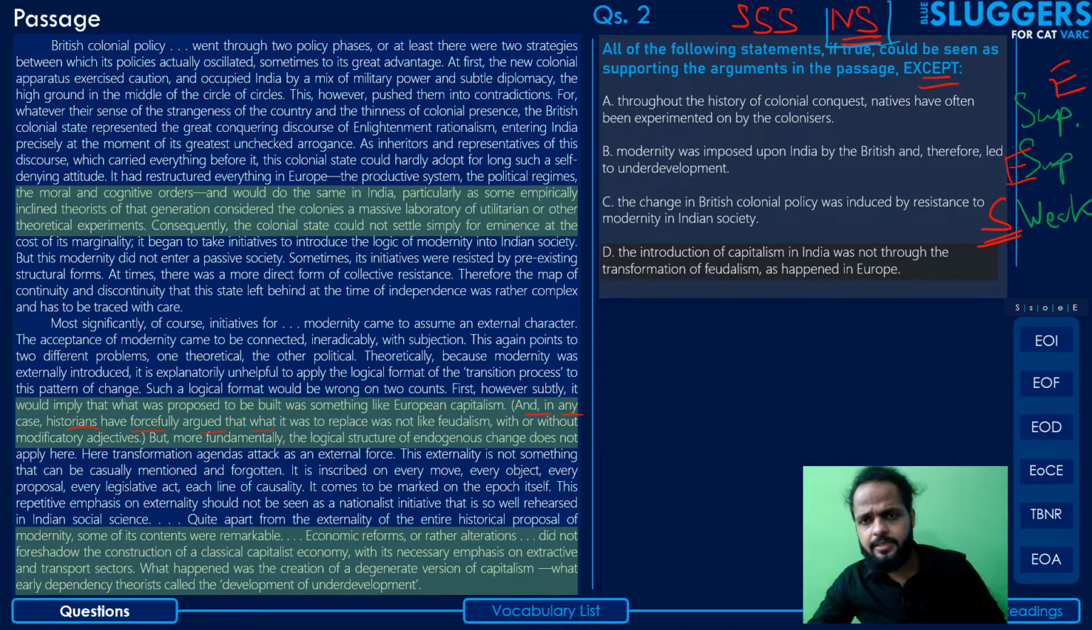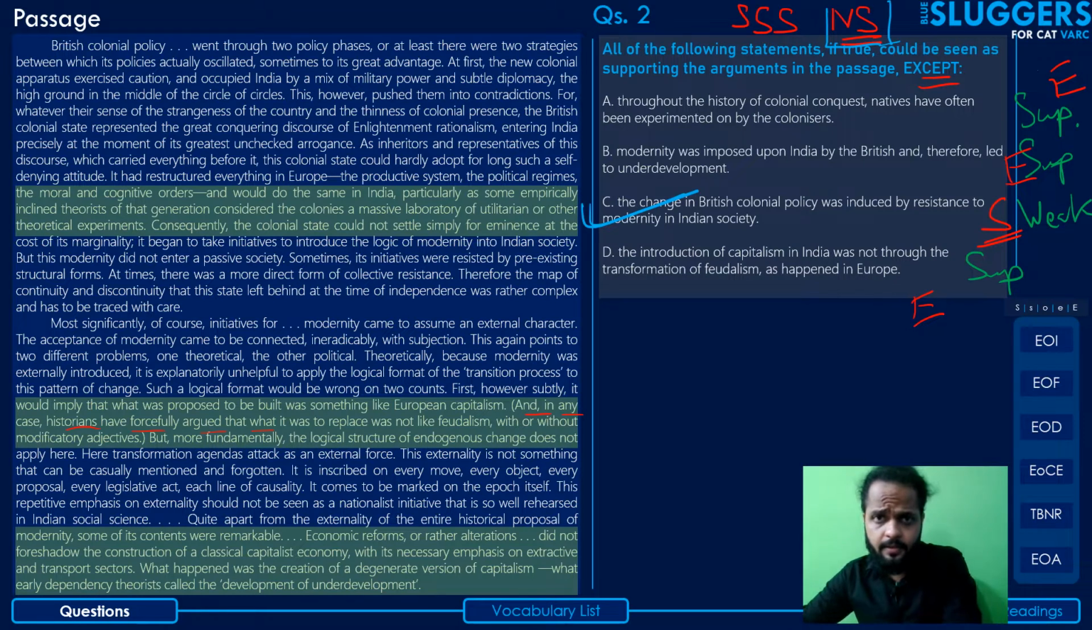And this option says the introduction of capitalism in India was not through the transformation of feudalism, because there was no feudalism. So it does support that. Yes, it cannot be through the transformation of feudalism, because there was no feudalism according to the passage in India at that point of time. So yes, this will support the argument in the passage, and hence can be eliminated quite easily. So your correct answer, guys, will be option C.